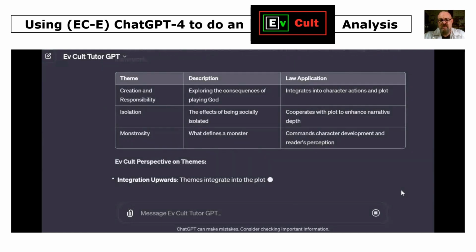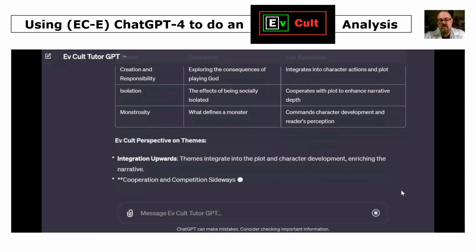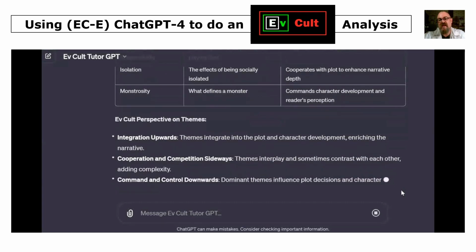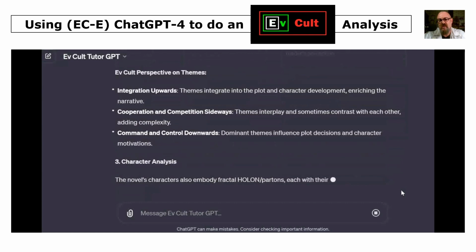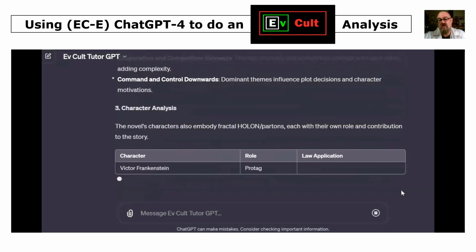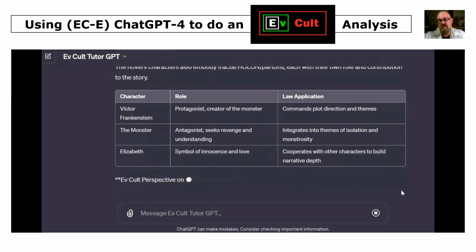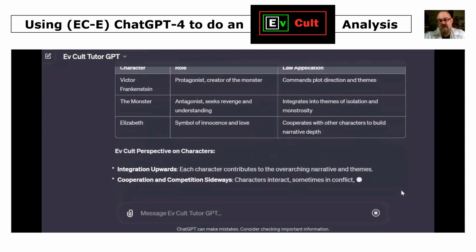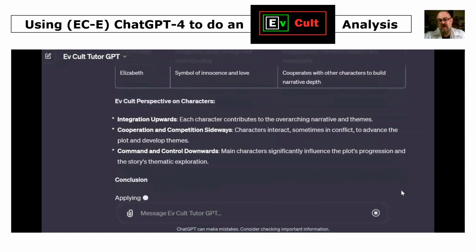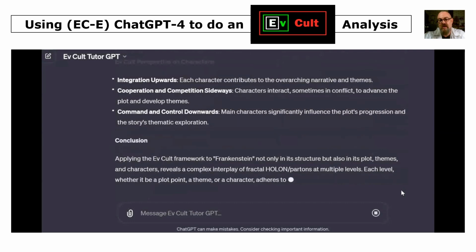There's some tables of plot, theme, and character. And there's our 3 laws and how they operate on those units of culture, on the plot as a unit of culture, the themes of the novel as units of culture, and the fictional characters, such as Victor Frankenstein, the protagonist, and the monster, Elizabeth, the love interest. And there's the EvCult perspective on those characters with the 3 laws again. Integrate upwards, compete and cooperate sideways, command and control downwards.